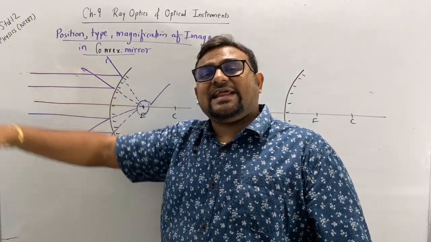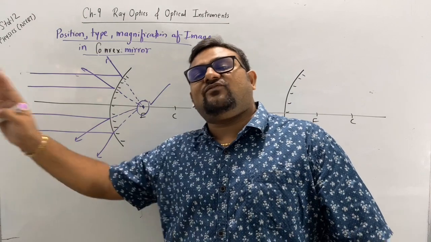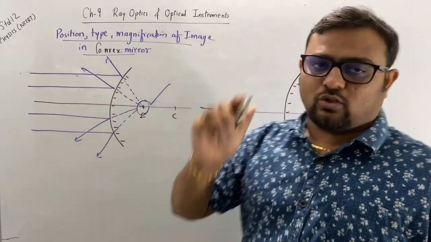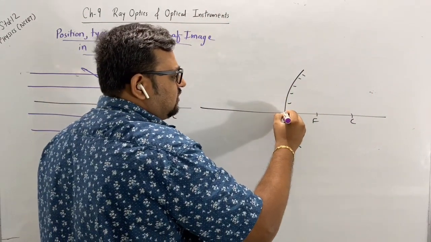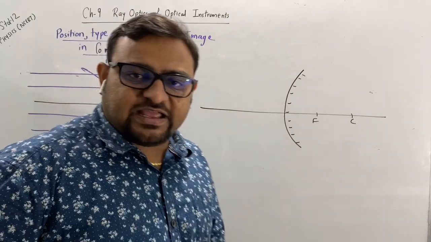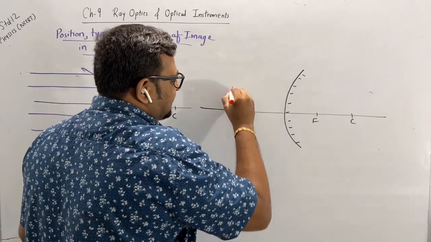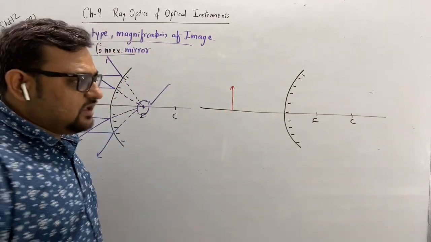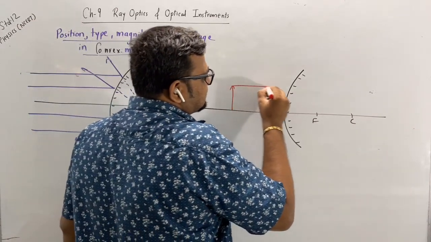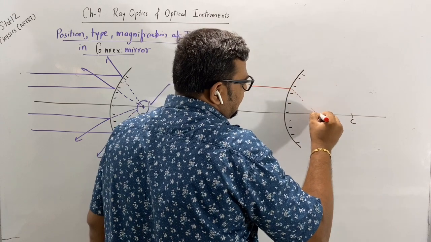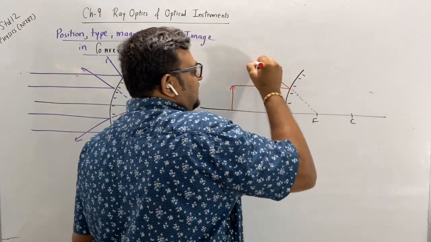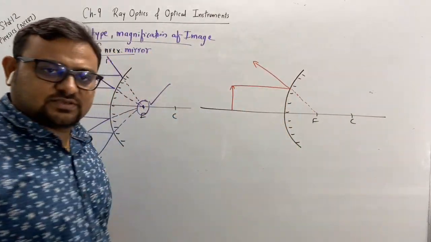Now, second, at any point between infinity and pole. Okay, this is the pole and this is infinity. So we are taking any point between infinity and pole. Let's take I am putting the object here. Okay, see what will happen to the parallel rays: directed, diverged away from the focus, right?